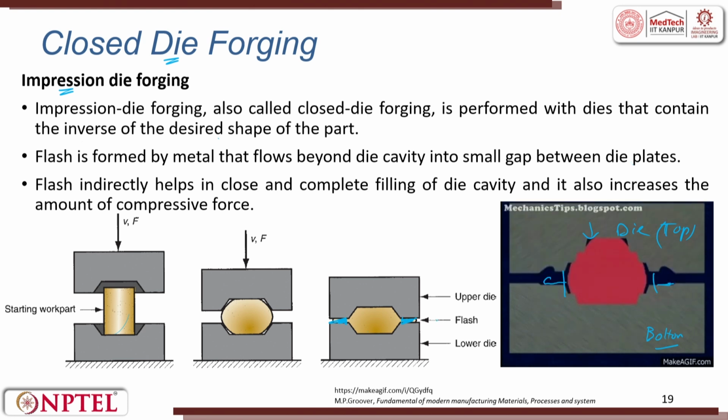The flash is very important. If there is no flash, there is not much of proper filling of the material, because there is a friction, the realignment of the material flow will happen and every portion is filled here. Flash indirectly helps in close and complete filling of the die cavity and also increases the amount of the compressive force. So, this is very, very important. Gutter and flash are very important.